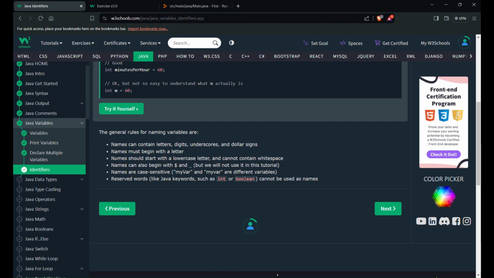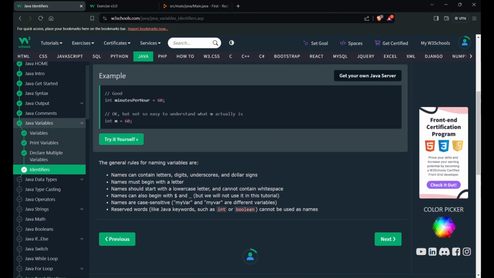Names must always begin with a letter, and names should always start with lowercase. Names cannot contain white space, so in the variable name we cannot give spaces.